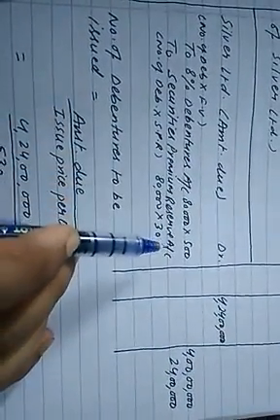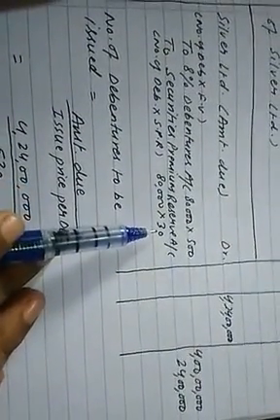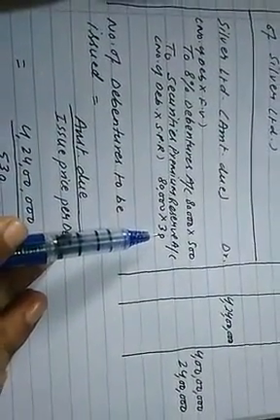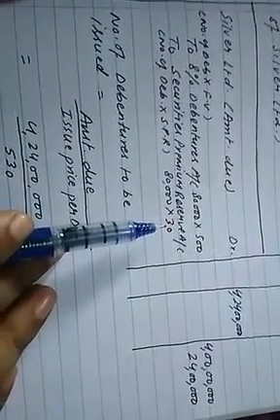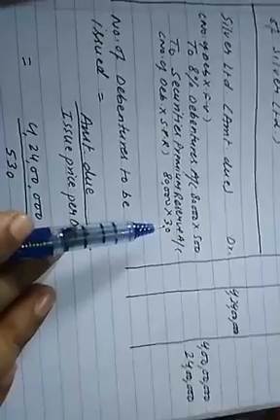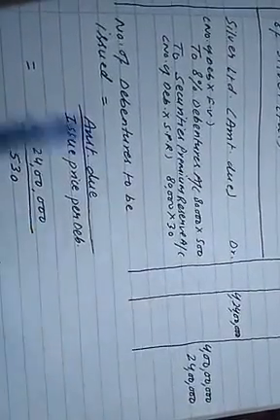To securities premium reserve, 24 lakh, and this amount can be calculated by the following formula: number of debentures multiplied by securities premium. The number of debentures is 80,000, and the securities premium, as I just showed, is 500 multiplied by 6%, that is 30 rupees. So this is the solution of question number 10.